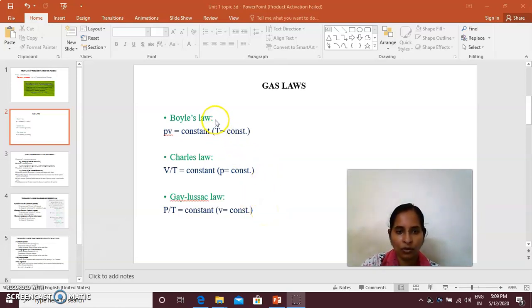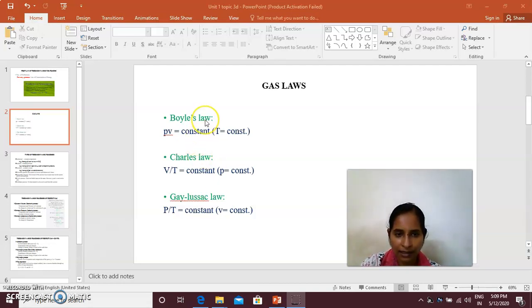You know Boyle's law, Charles's law and Gay-Lussac's law are the very important basic fundamental laws which give the final version, PV equal to RT, that is PV by T equal to constant, or PV equal to mRT. You know the various versions or forms of the gas laws.